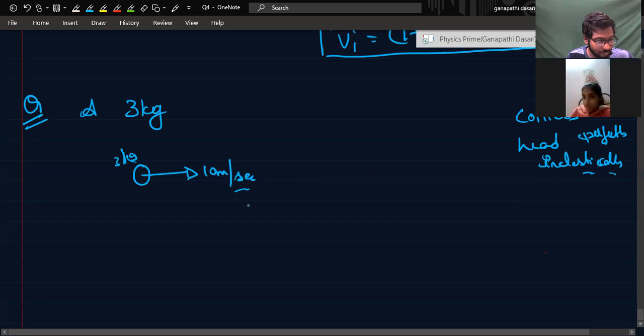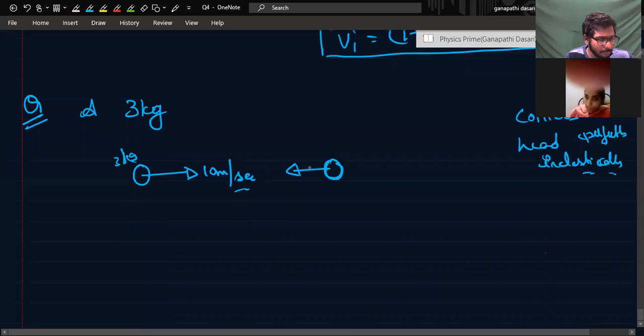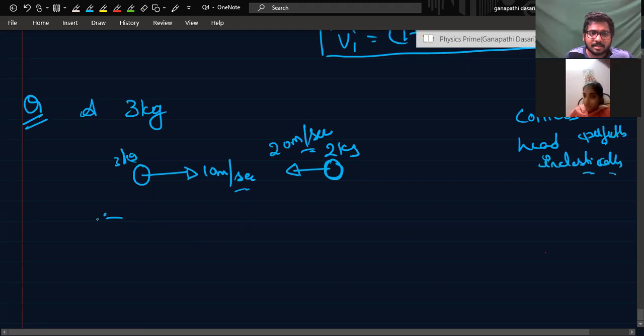Another ball of 2 kg mass is moving towards the first ball with velocity 20 meter per second. That means head-on, perfectly inelastic. Perfectly inelastic means what? They will go together with the same common velocity, right? They stick along the line of collision.